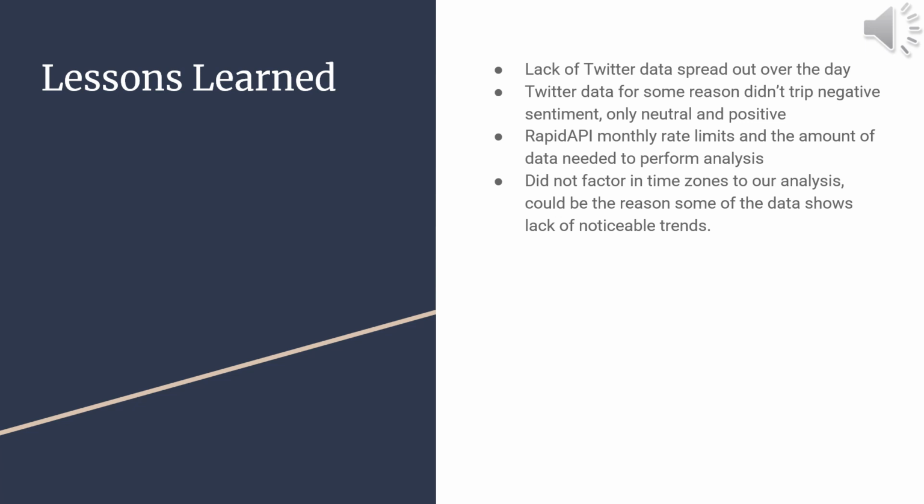Also, the lack of different APIs found on Rapid API limited what scope of social media platforms we could use when performing these analyses. We also did not factor in time zones for our analysis, and it could be the reason why some of our data shows a lack of noticeable trends.